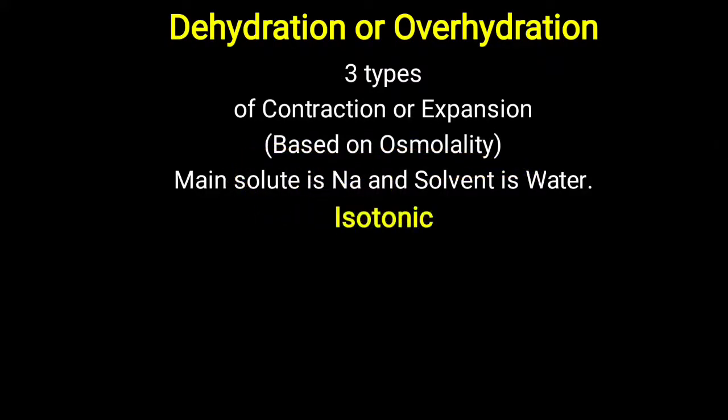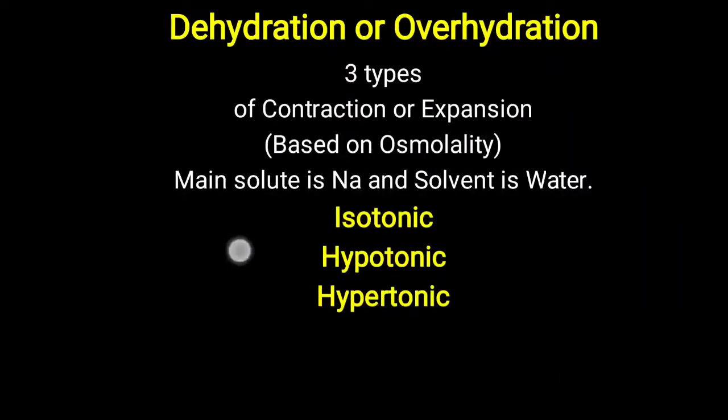Now broadly it is classified as isotonic, hypotonic and hypertonic. Isotonic means plasma osmolality remains the same, around 290 milliosmol, so it is not altered. Overall there is a disturbance in water content, but there is no change in the solvent or osmolality. Hypotonic means overall solute level is decreased. One more is hypertonic, which means overall solute level is increased.